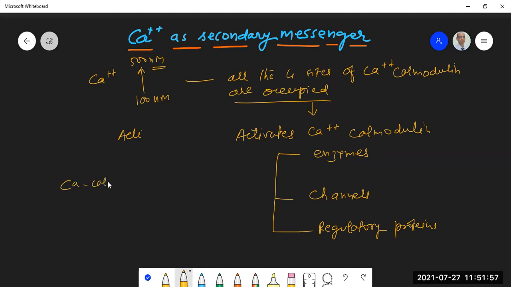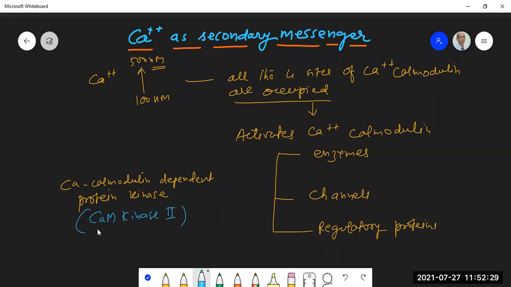In short, it is called CAM kinase. CAM kinase 2 is a kinase which is also activated by calcium calmodulin.